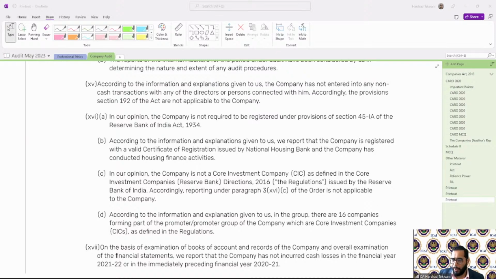Okay, I'll try to, actually it's not there. This is also not applicable over here. I'll try to find an example on this, but usually, if it is an NBFC, this will be applicable. But if it is not an NBFC, then it will not be applicable.